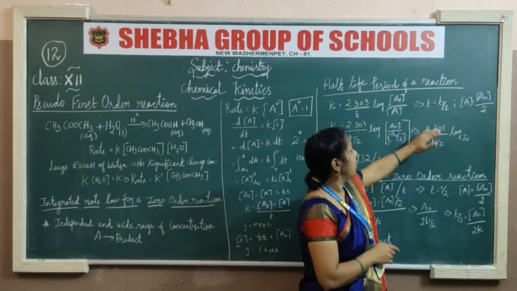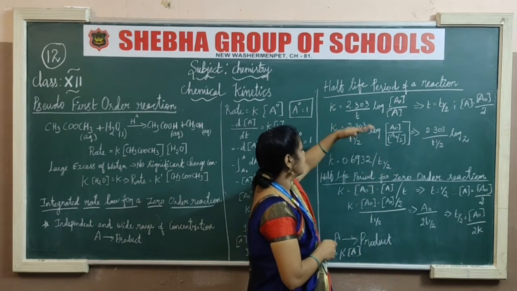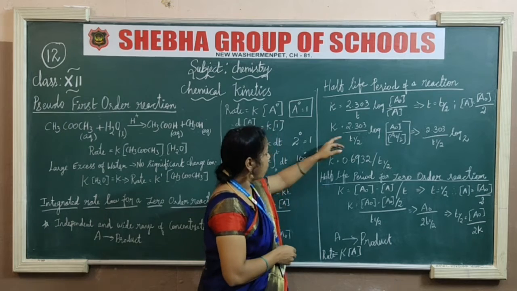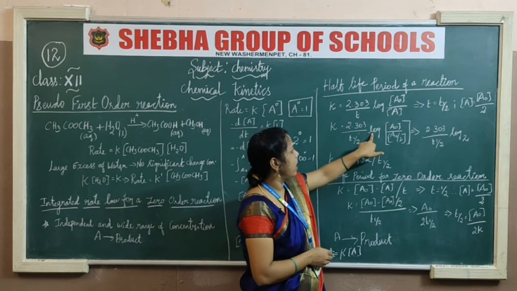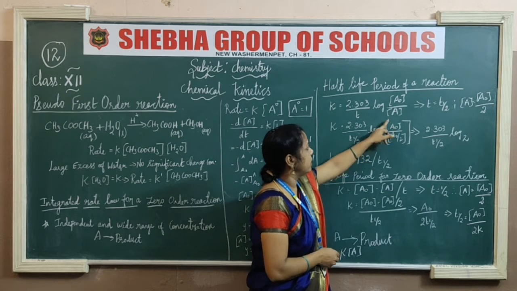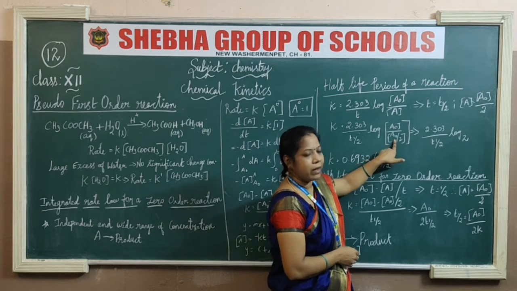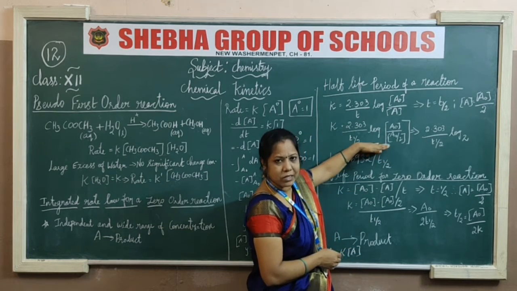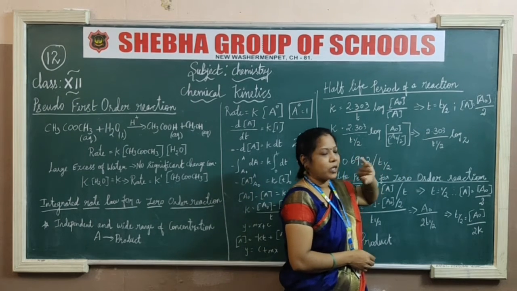If you have these values, you have to implement them in this equation. So T becomes T 1 by 2, log A naught is there, and the A value is A naught by 2, so I write A naught by 2. Are you clear about these steps? Then simplify the steps.